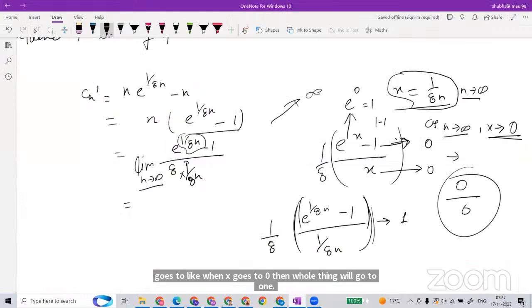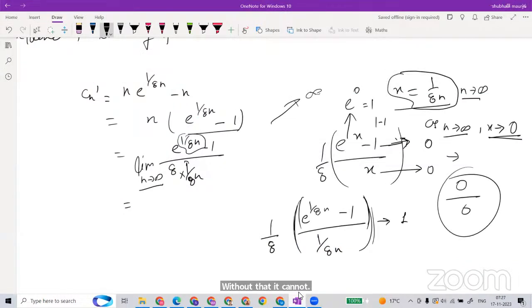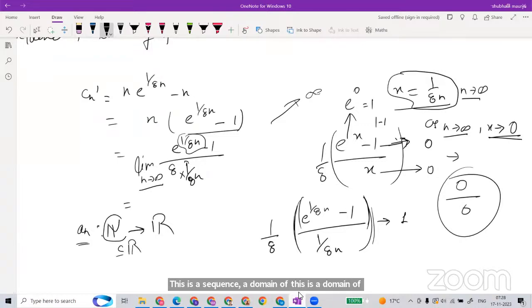As you are saying, a sequence is nothing but a function. So this is one correspondence, no? If we are saying a_n is a function from natural numbers to real numbers, this is a sequence. The domain of a sequence is the natural numbers, and the natural numbers are a subset of the real numbers, no? So whatever behavior happens with the natural numbers will be very similar on the real numbers also, right?